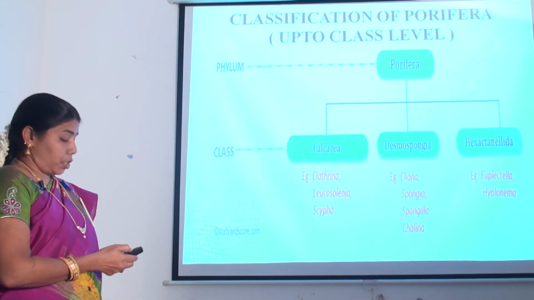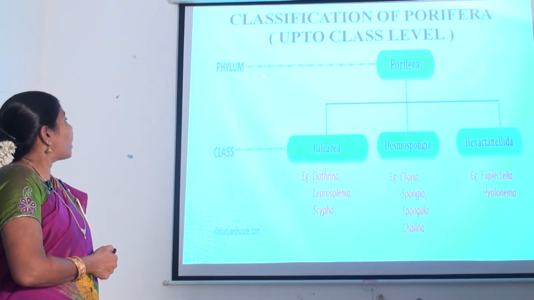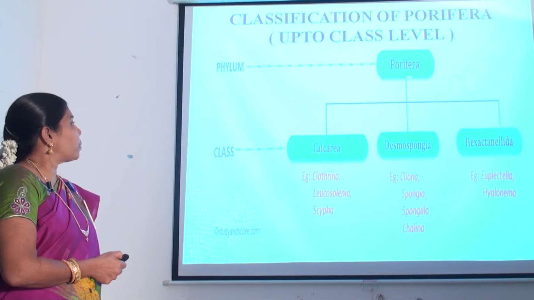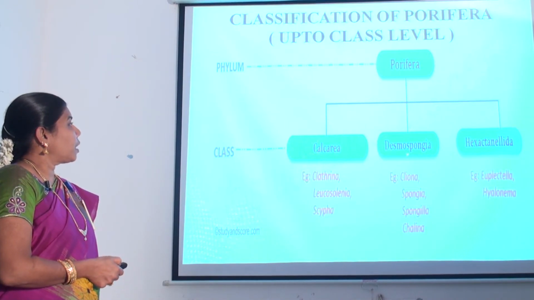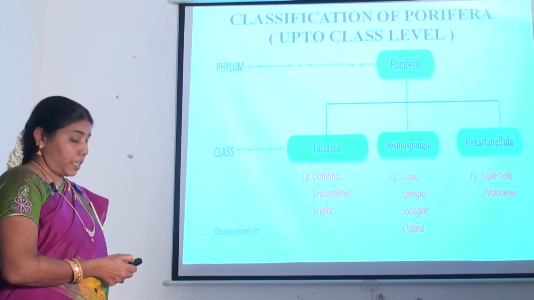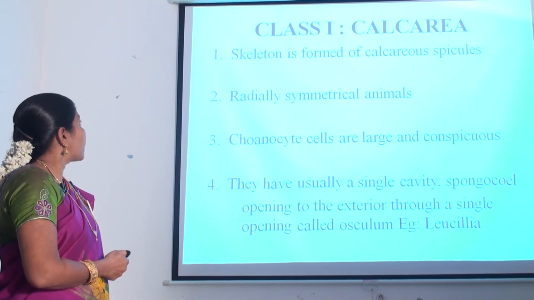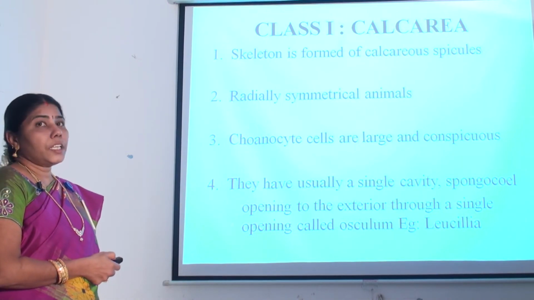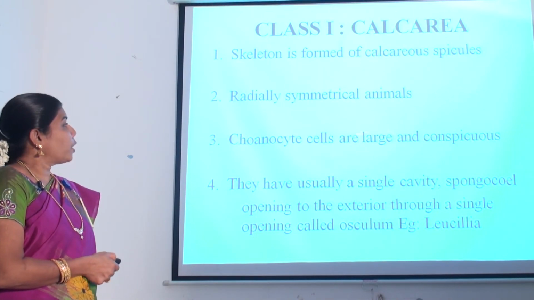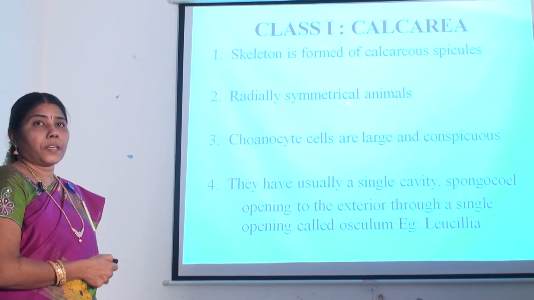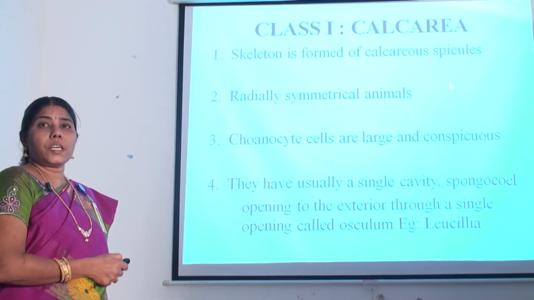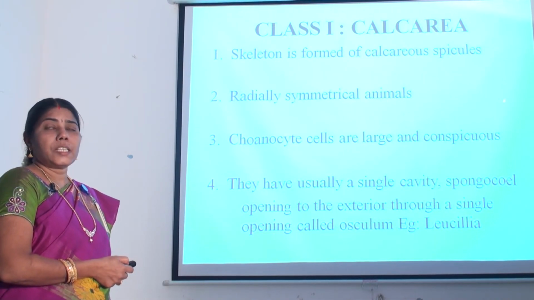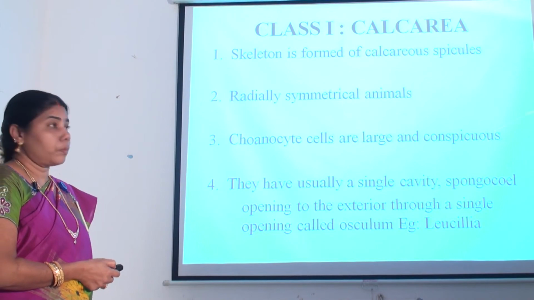Next, classification of Porifera. Here the phylum Porifera is classified into three classes based on their types of spicules, that is Calcarea, Demospongiae and Hexactinellida. First class is Calcarea. Skeleton is formed of calcareous spicules, radially symmetrical animals. Choanocyte cells are large and conspicuous. They have usually a single cavity, that is spongocoel, which opens to the outside by a single opening called osculum.